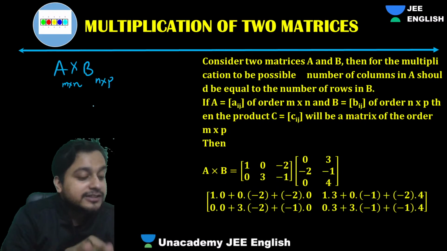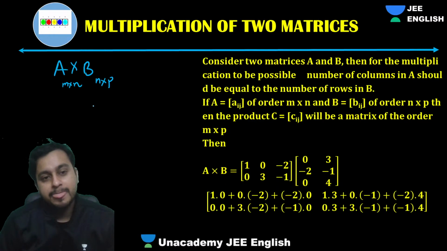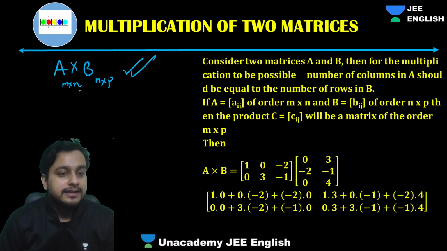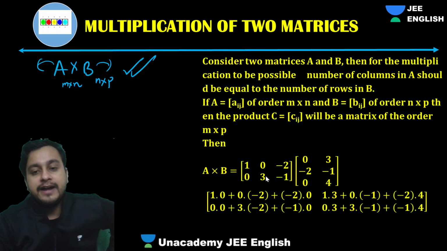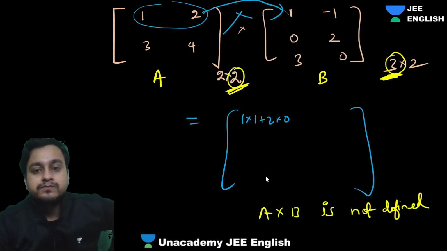Yes, you're saying not equal to. Correct. So that should be the concept, guys. The number of columns of A should be equal to the number of rows of B, then only the cross will be defined. And what is the beauty about that, also we'll understand.